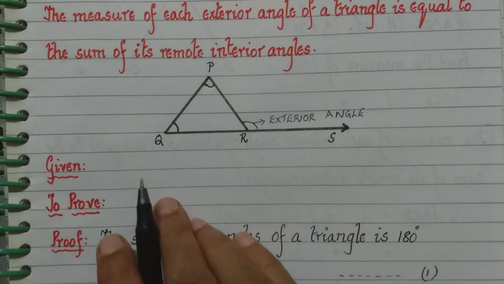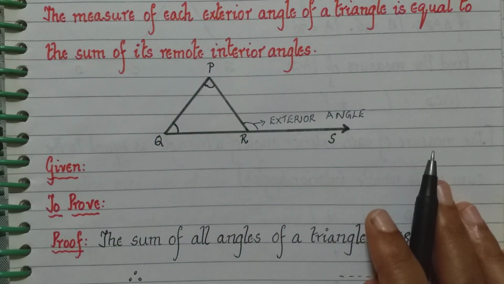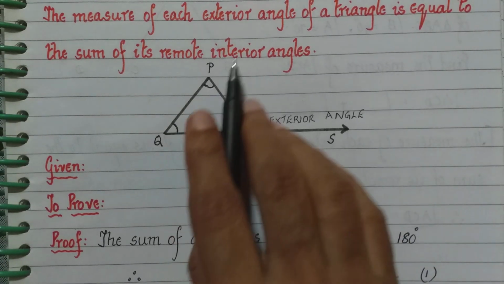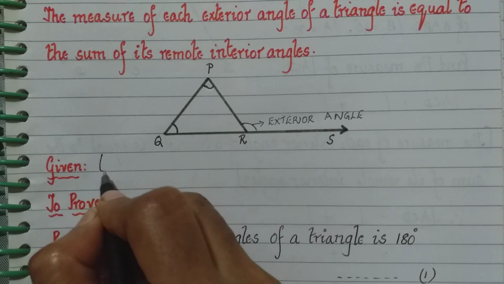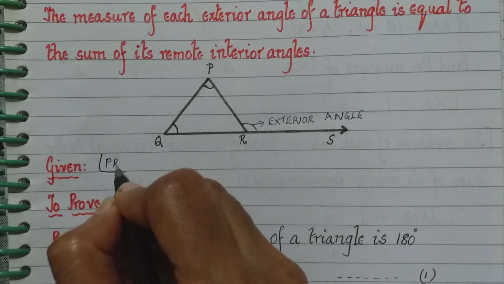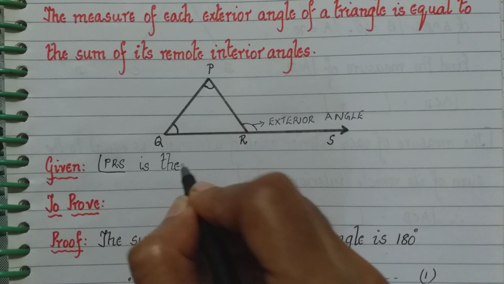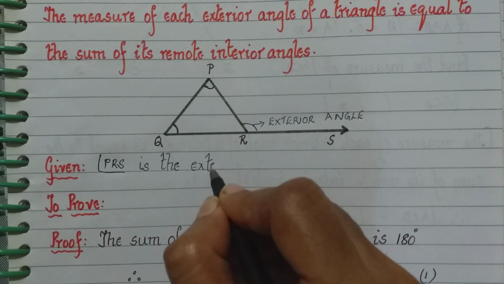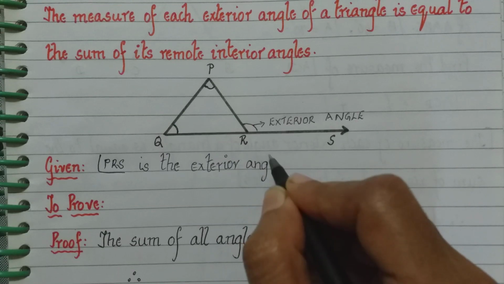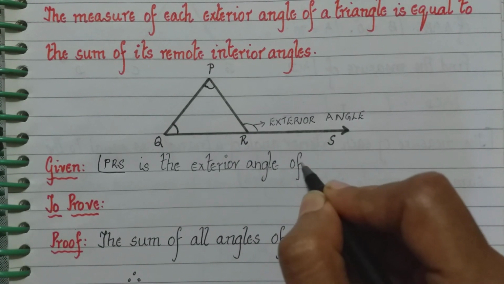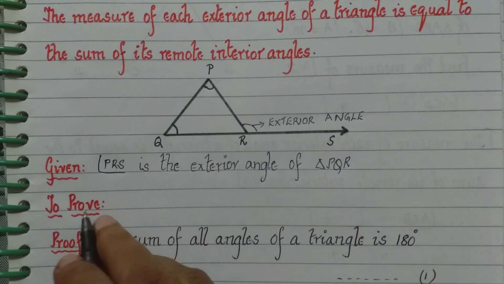First is what is given to us. Now you see here that angle PRS is the exterior angle of the triangle. Which triangle? Triangle PQR. So we write here: angle PRS is the exterior angle of triangle PQR. Now what have we to prove?